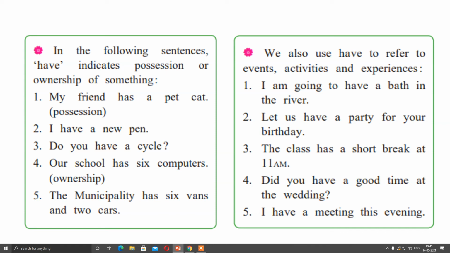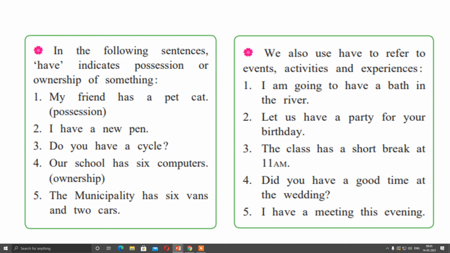Third example, the class has a short break at 11 a.m. So this is an activity, and it is a regular activity. Did you have a good time at the wedding? Now here when we are using have, we are talking about the experience, means how was your experience at the wedding. Fifth example, I have a meeting this evening.